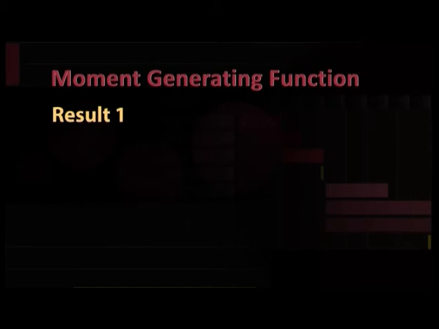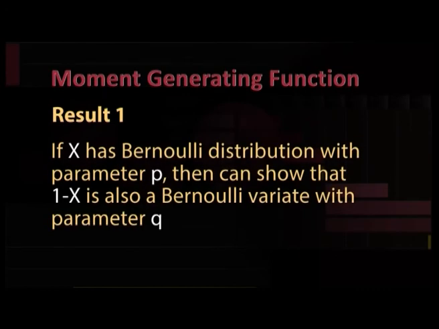Result 1. If x has Bernoulli distribution with parameter p, then we can show that 1 minus x is also a Bernoulli variate with parameter q. We prove the above result by using the moment generating function of the Bernoulli distribution.